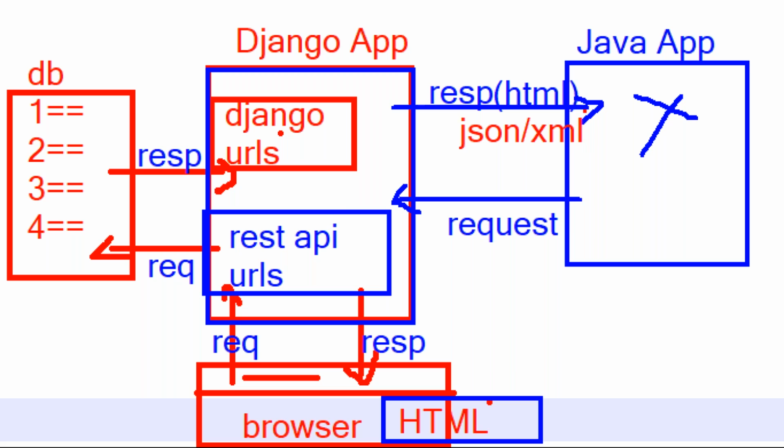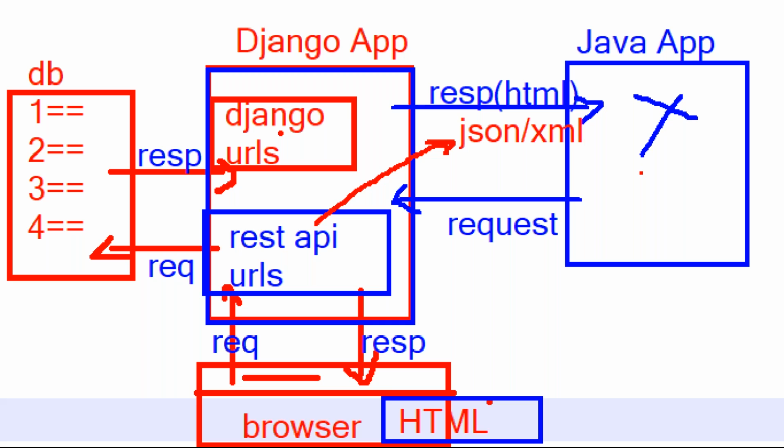So REST API URLs return the response in the form of JSON or in the form of XML. JSON or XML can be understood by Java. Then Java can use that JSON data or XML data. So that is the reason, sir. Java sends the request to Django and Django gives the response to Java in the form of JSON. Then JSON can be understood by the Java application. Finally, application to application communication is possible. Are you getting this point? So that's why 100% this REST API is required, sir.